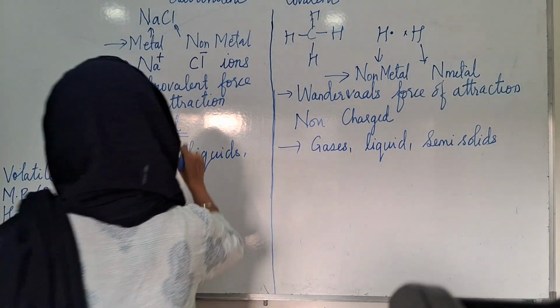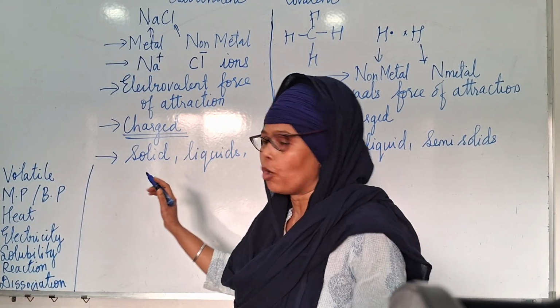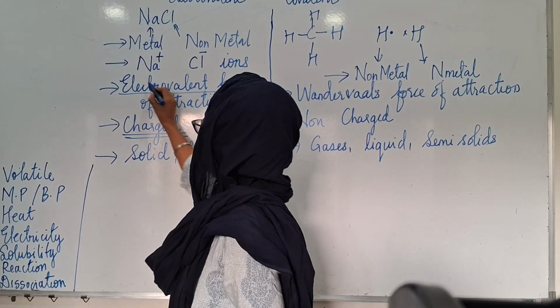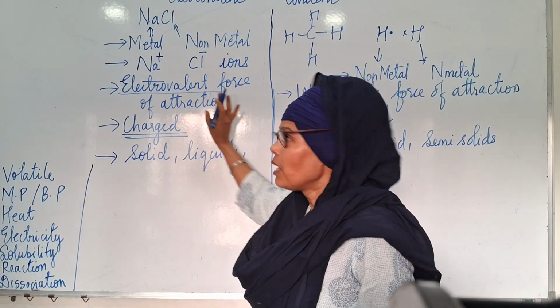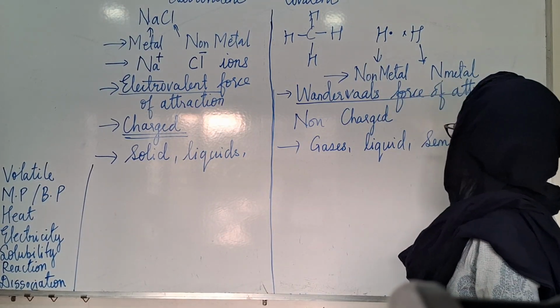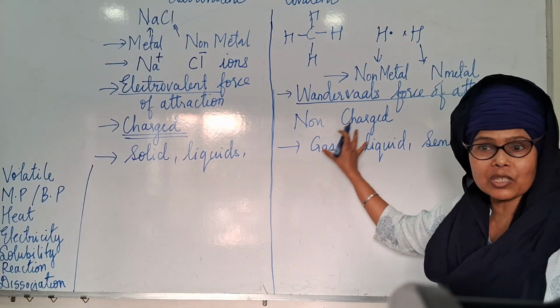Now you know this is a strong electrovalent bond. This one is a strong electrovalent bond. This one is weak. Van der Waals force of attraction is weak.